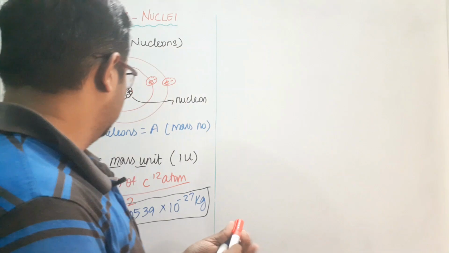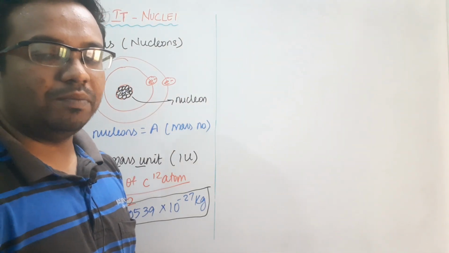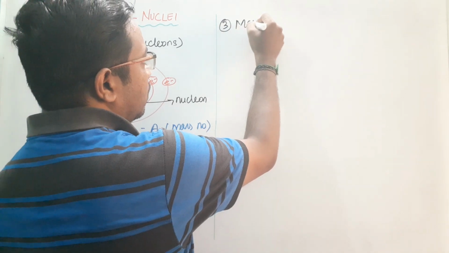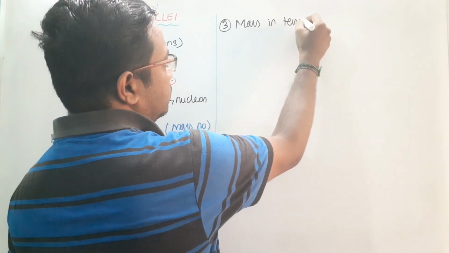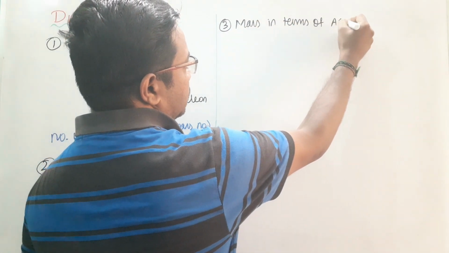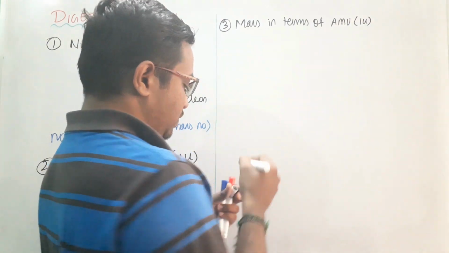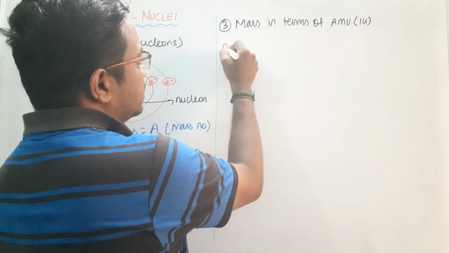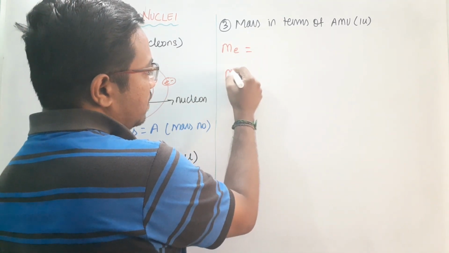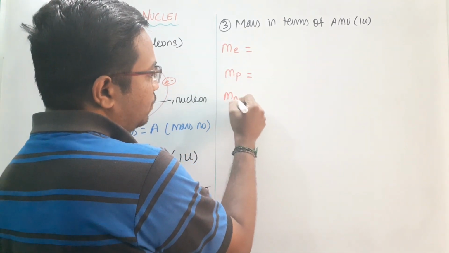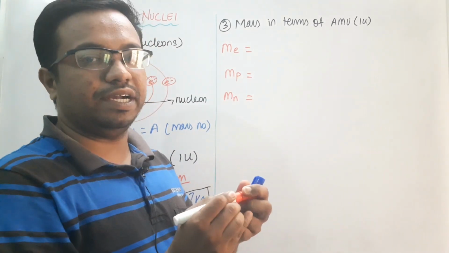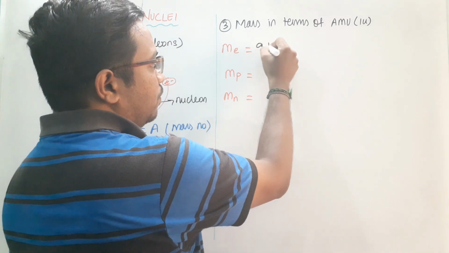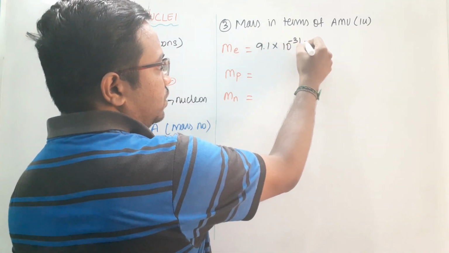Now see this one. Third, we are going to see the masses of different particles in terms of the atomic mass unit, or 1u. For example, we will consider the mass of an electron, the mass of a proton and the mass of a neutron, three different quantities. We know the mass of the electron is 9.1 into 10 to the power minus 31 kilogram.